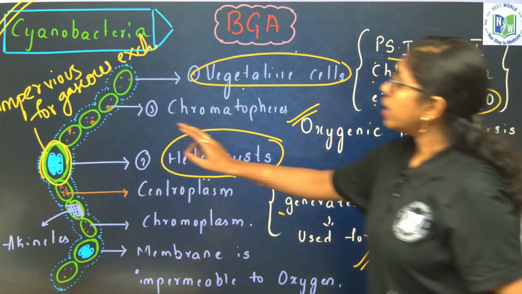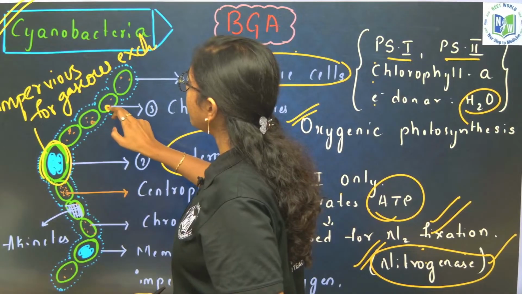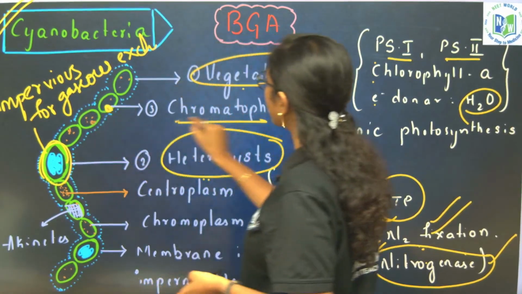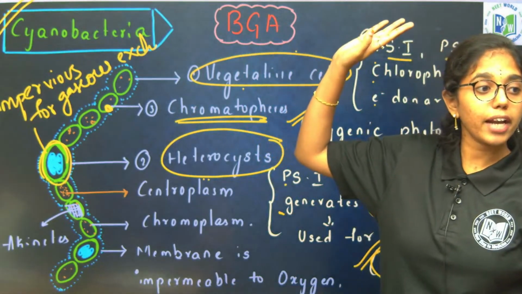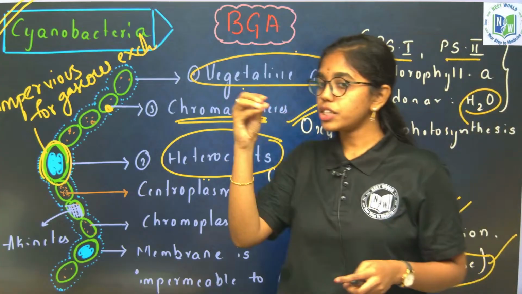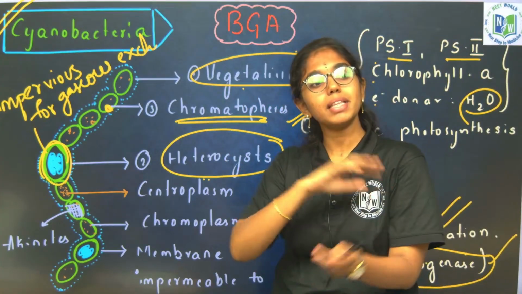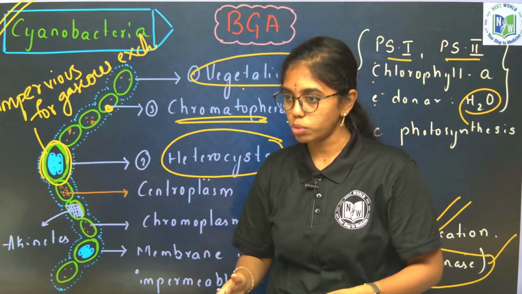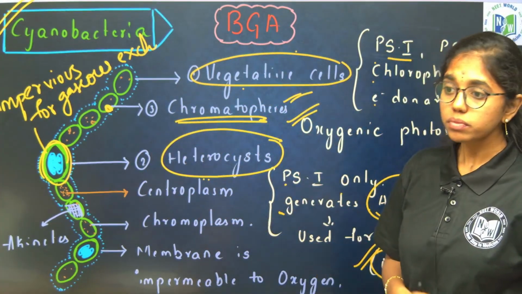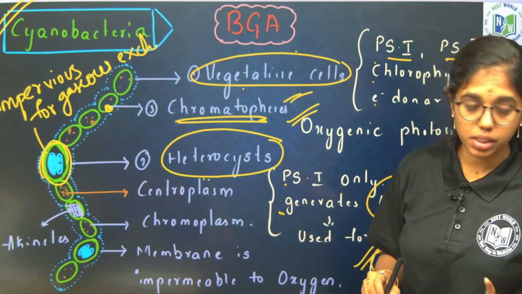Now, the cell membrane will have a few invaginations inner to the cytoplasm. These are called chromatophores. In the prokaryotic cell, from the chapter Cell: The Unit of Life, we have learnt that those invaginations towards the cytoplasm in other bacteria are called mesosomes, but in cyanobacteria they are called chromatophores because they are colored pigments.